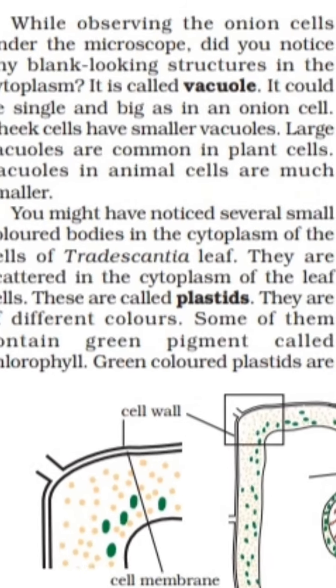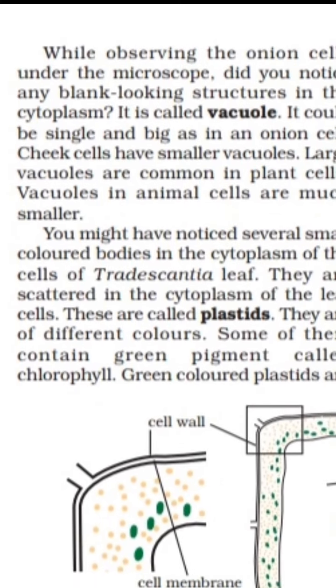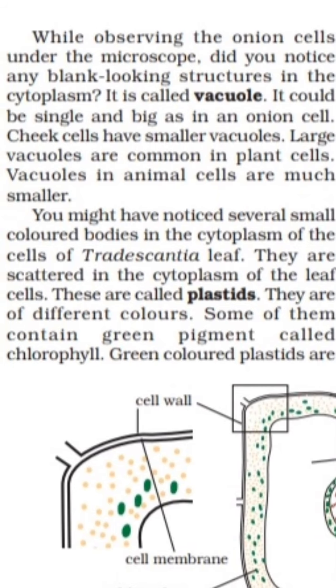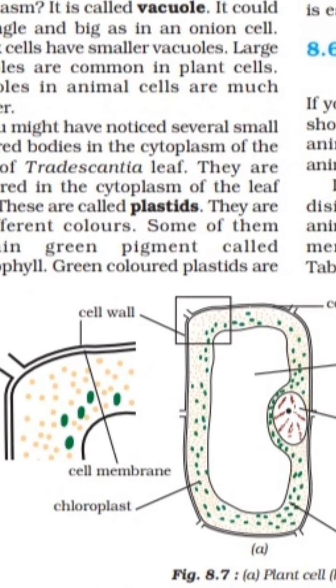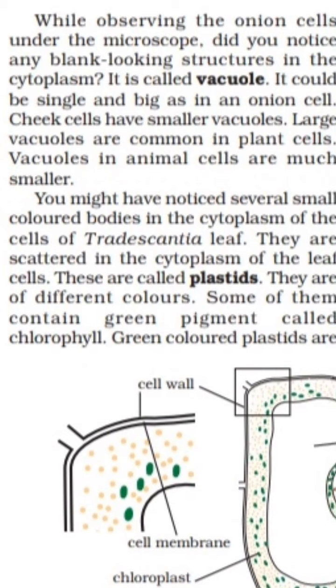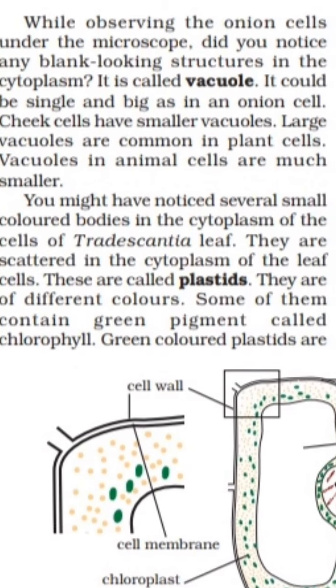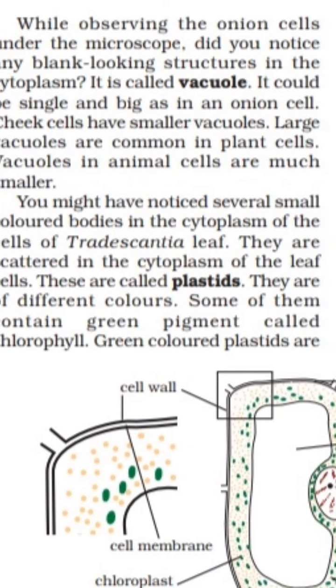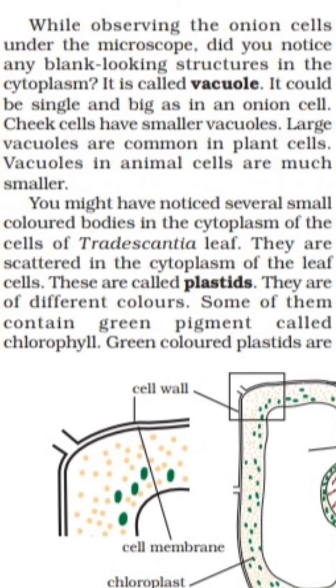It could be single and big in an onion cell. You can see here in the plant cell, in the middle. Chick cells have smaller vacuoles. Large vacuoles are common in plant cells, and small vacuoles are available in the animal cells.